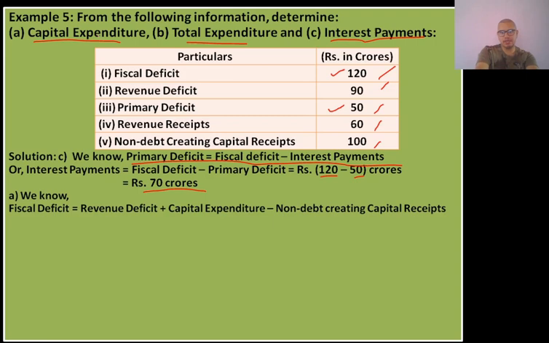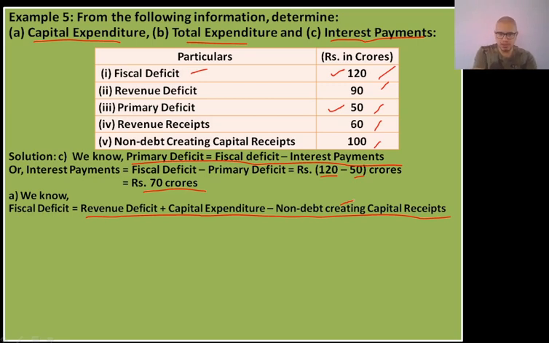We are asked to find capital expenditure. Okay. We don't have a direct formula for capital expenditure, so we will use the formula of fiscal deficit. If you can remember this formula, we have discussed it while discussing fiscal deficit. So the fiscal deficit can also be written as revenue deficit plus capital expenditure minus non-debt creating capital receipts, or the capital receipts excluding borrowings. These two are the same.